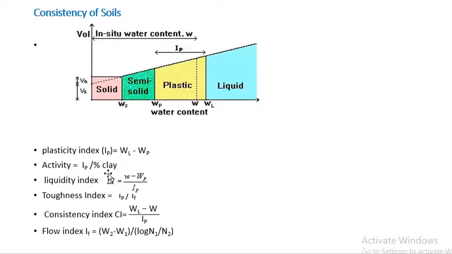Activity means Ip by percentage of clay. Liquidity index means (w - WP) by Ip. Here w is equal to natural moisture content.